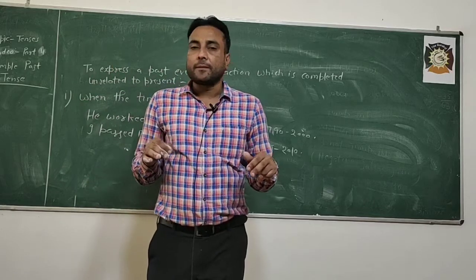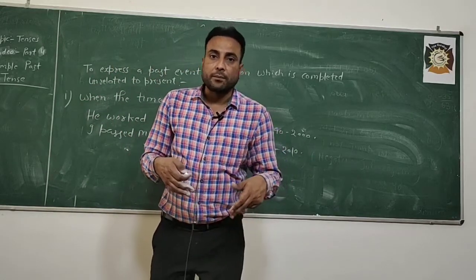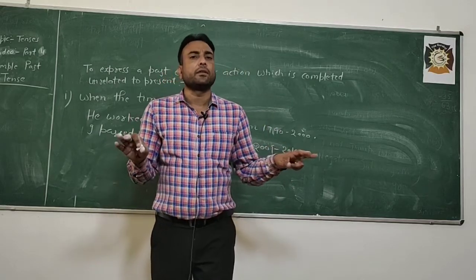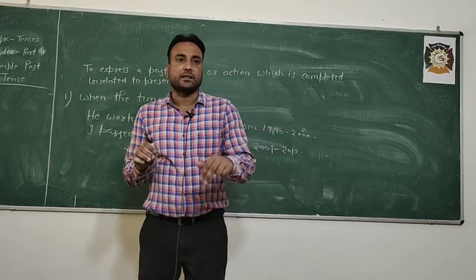When time is not given but it is implied. Implied means definite time is not given, but in an indirect way we are discussing about time.